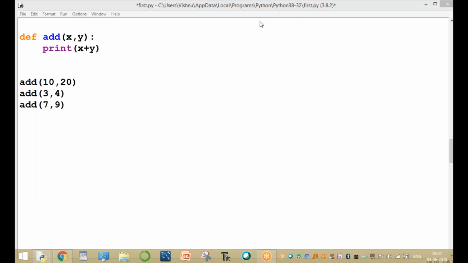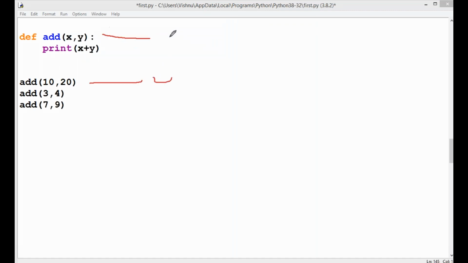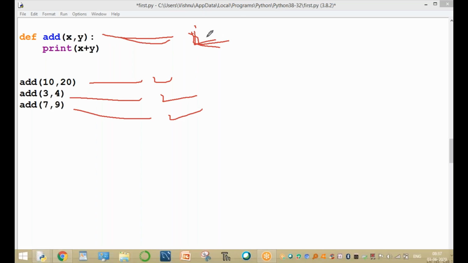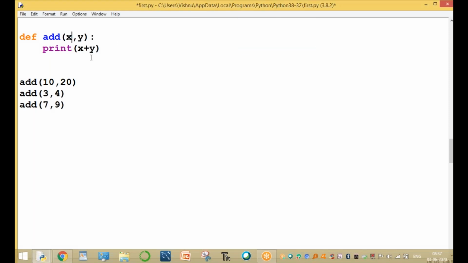Here the number of actual arguments is 2, and the formal arguments are also 2. The number is equal, so this is called a positional argument. Clear? Now, if the number is not important, then it will automatically take the default value.